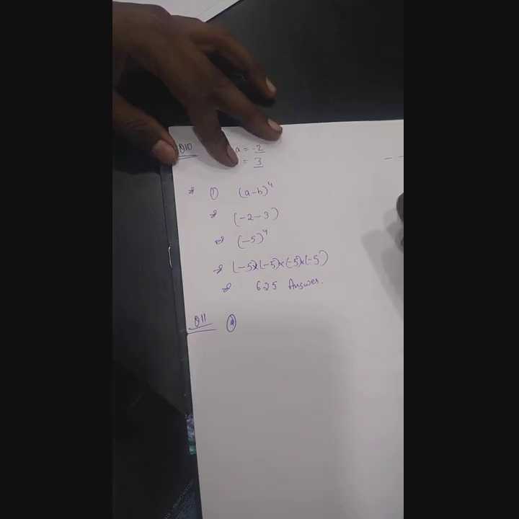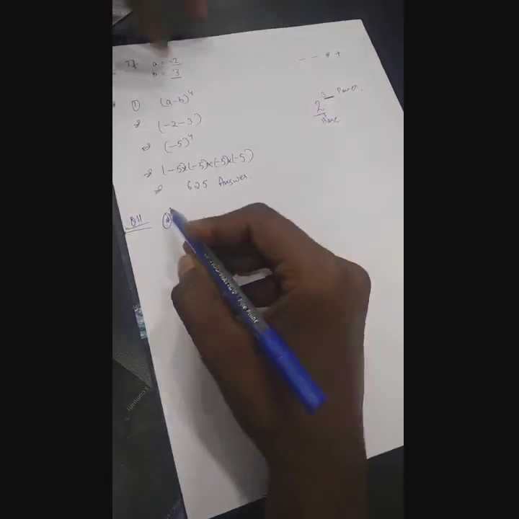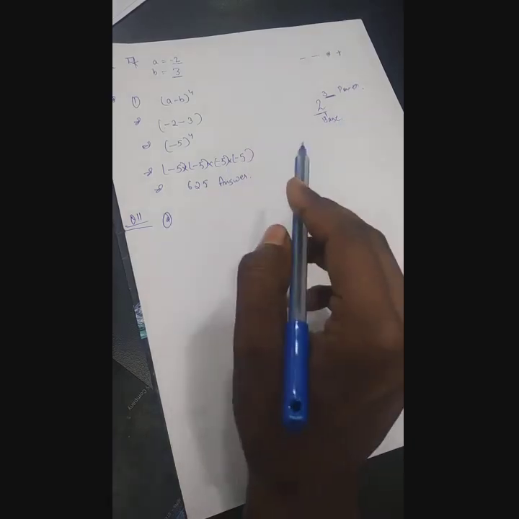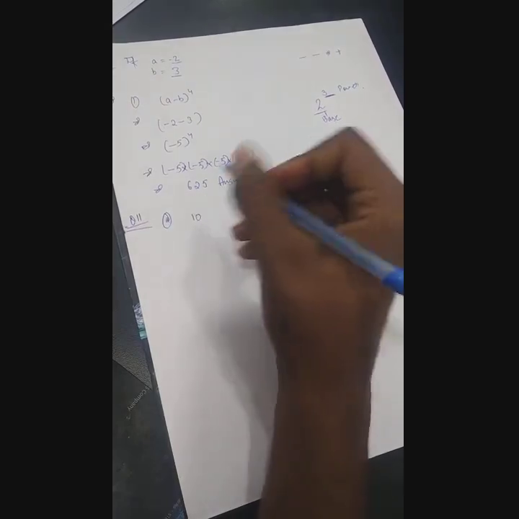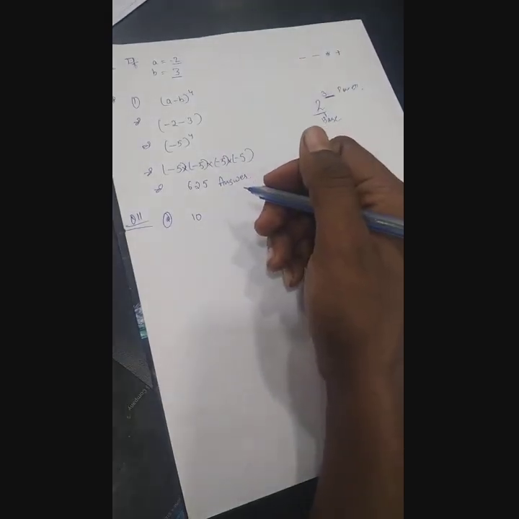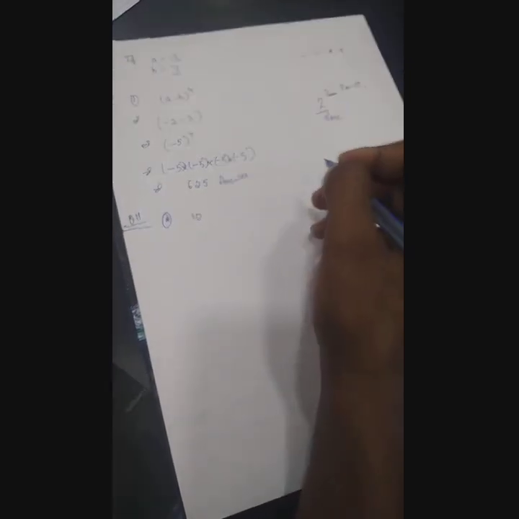In question number 11, a number with the base 10, I told you, if it is written as 2 to the power, suppose 3, then this is the power and this is the base. This is the base and this is the power. Now question number 11 is saying write a number whose base should be 10, means he has already given you the base, that is 10, and whose power should be an even number. Even number means 2, 4, 6, 8, 10, like this. Okay, so you simply have to write a number.